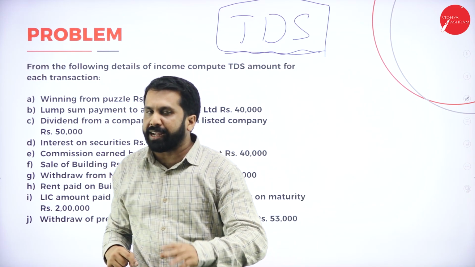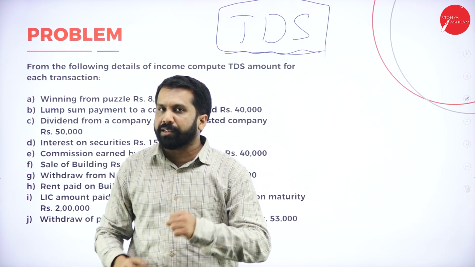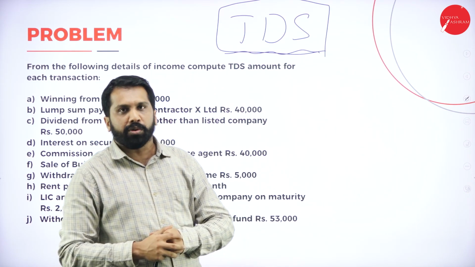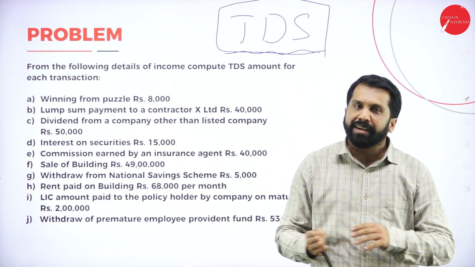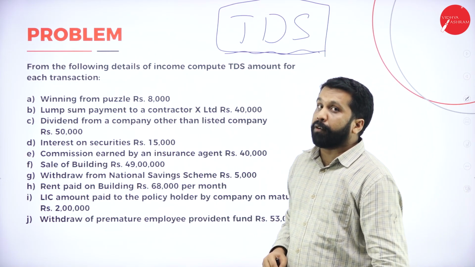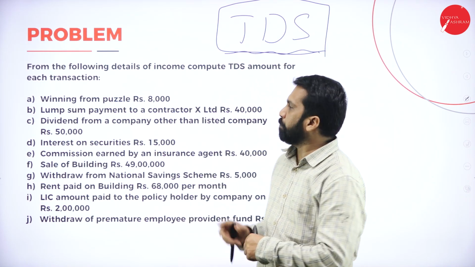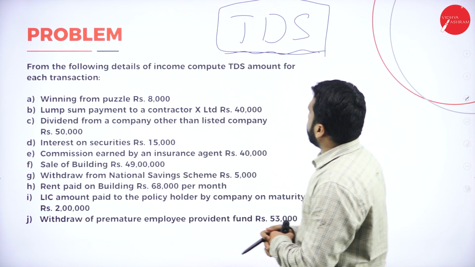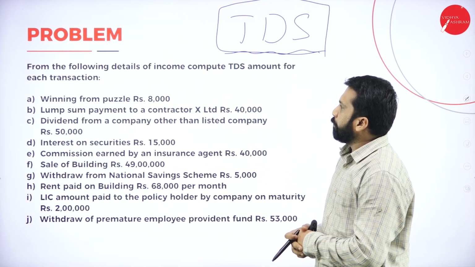If you want, you can work it out. If not, you can skip that. I'll tell you, another 2-3 easy problems are there under assessment of individual. In the revision notes, I have given those problems. Please work those out. Rest you can skip. And next we discussed income from other source. That is also the easiest one. We completed that. Now, in this, from the following details, compute income and TDS amount for each transaction, like winning from